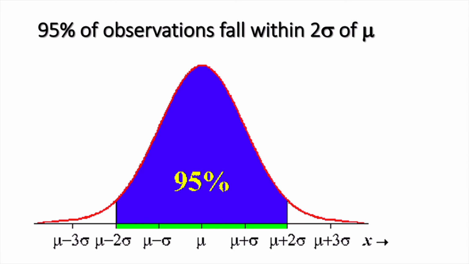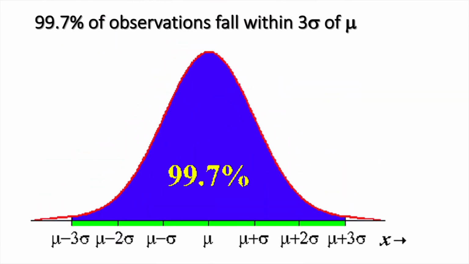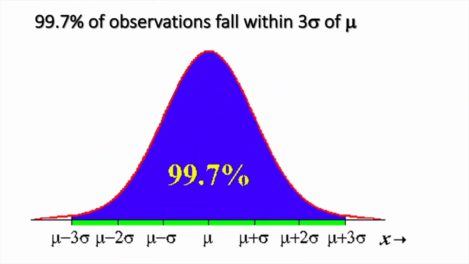And then the last one is the 99.7, between three standard deviations above and three standard deviations below. These are three conditions for normality. So to be considered normal, you have to match all three of them, or come pretty darn close.